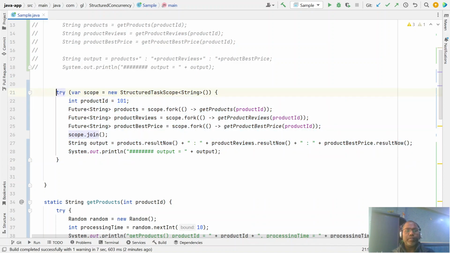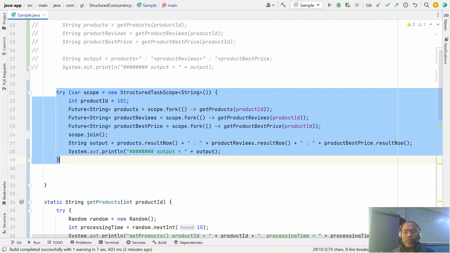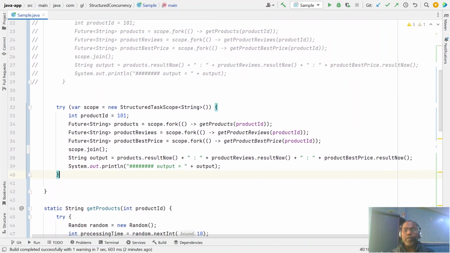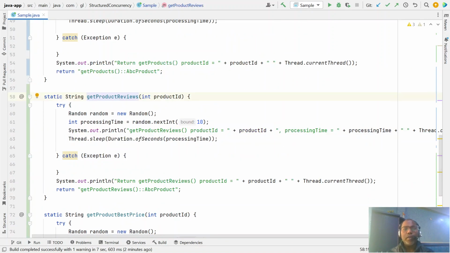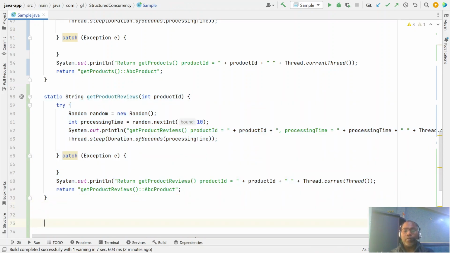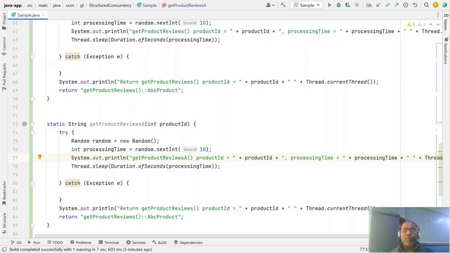In this example, I have commented this out. Let's take the example of a review system. Let's say we have multiple reviews microservices from which you want to get the reviews, and I want to get the first review. Maybe from different systems. Let's say review system A; we are getting reviews from A.